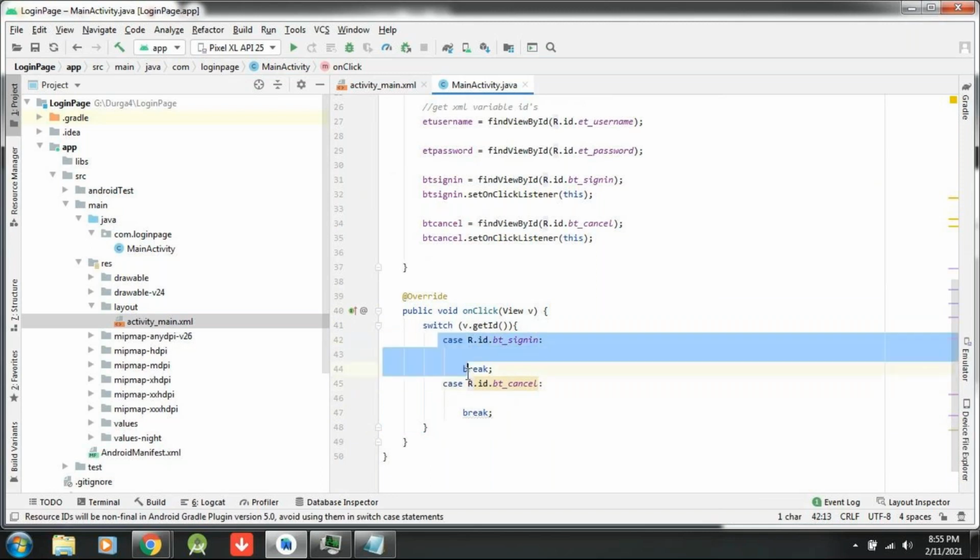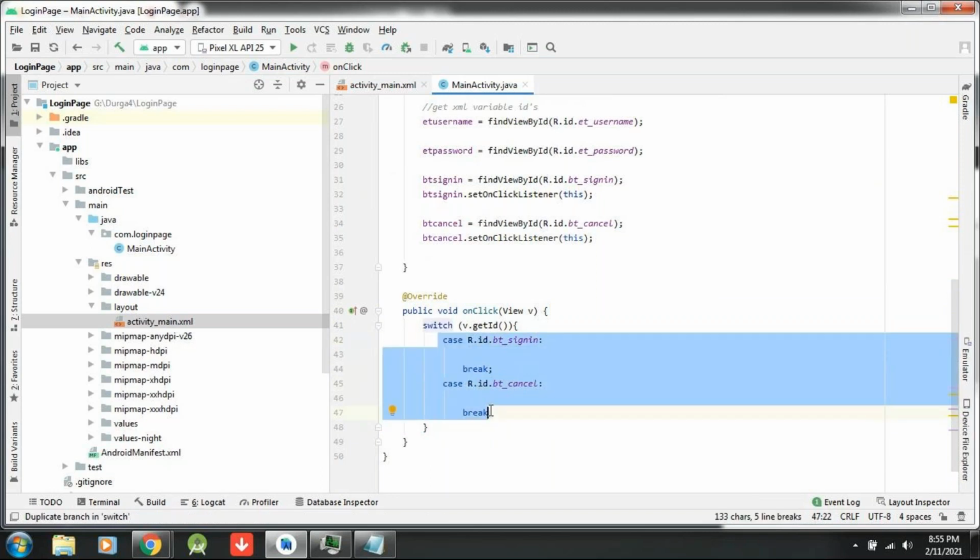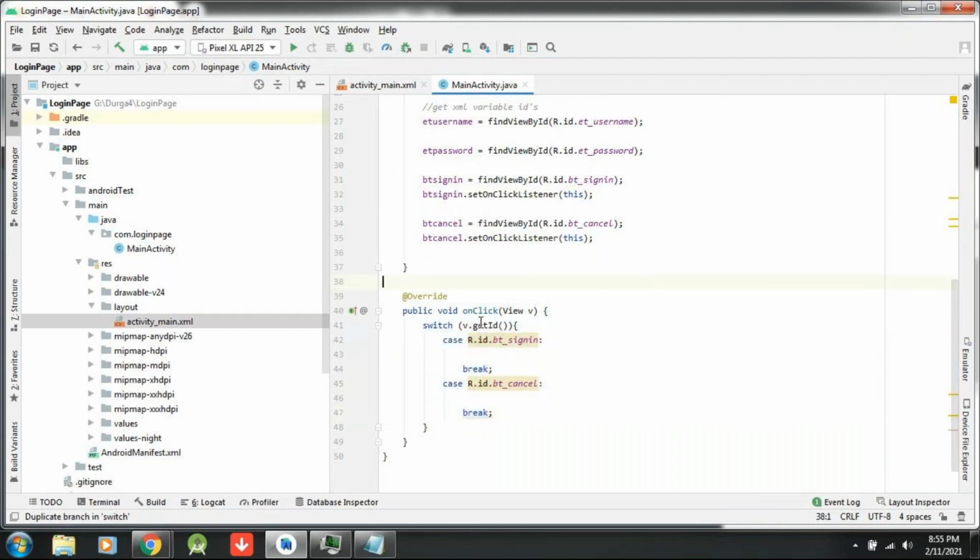Like this, inside the single onClick method, I am writing only a switch case. How many cases? You have 10 buttons, 10 cases; 100 buttons, 100 cases; 1000 buttons, 1000 cases. So how many methods am I writing here? Only one method. That is the advantage of the inner class.